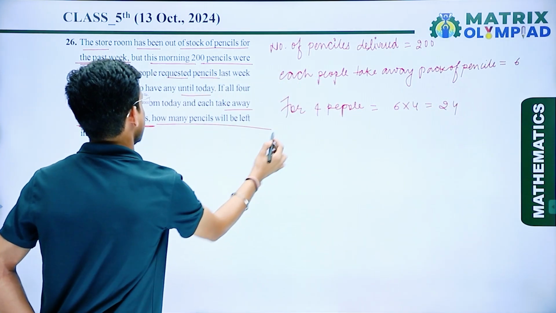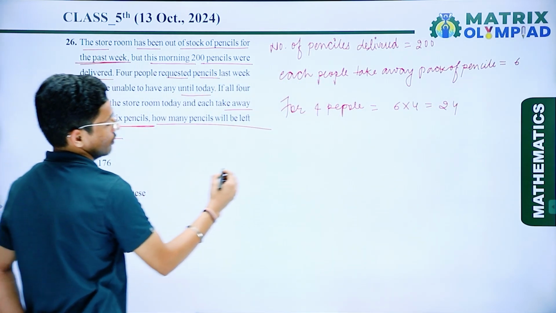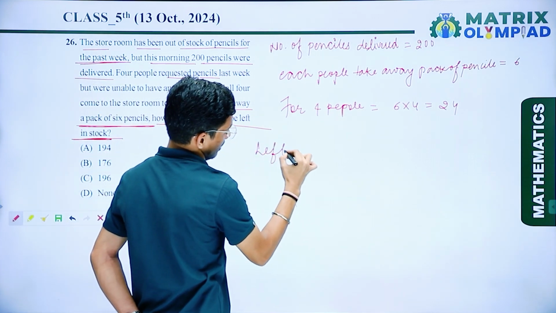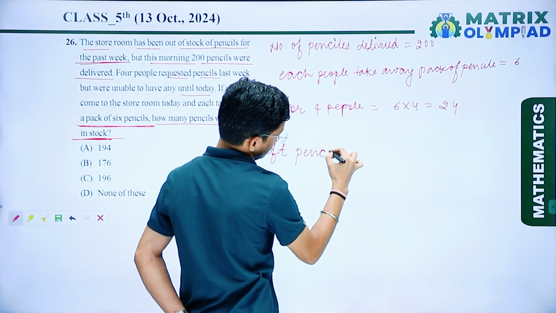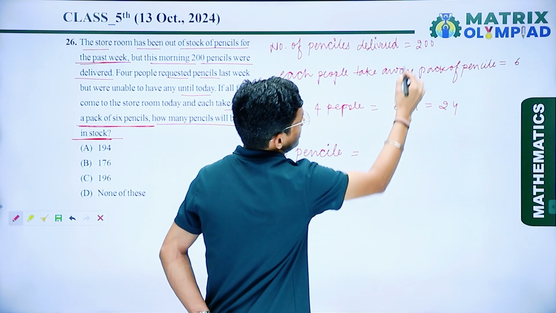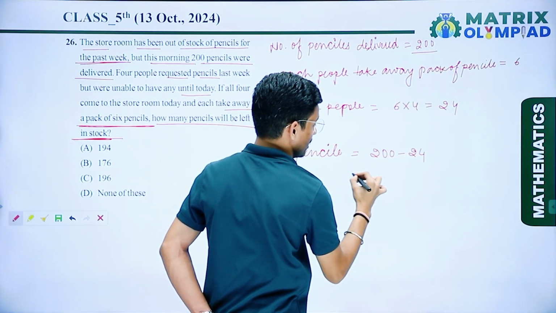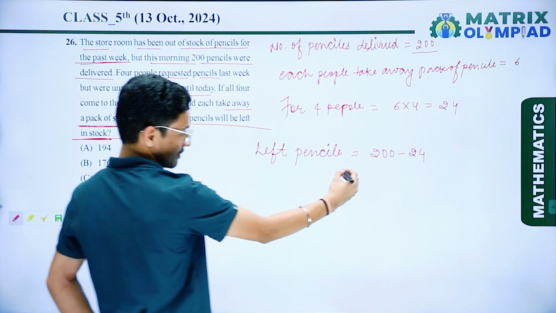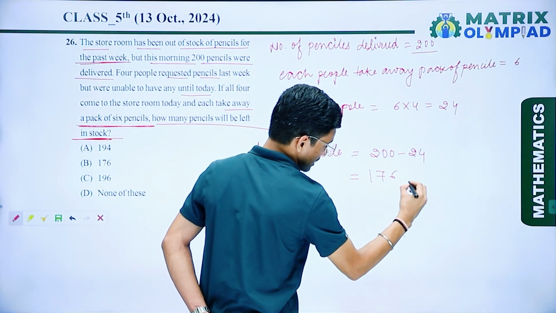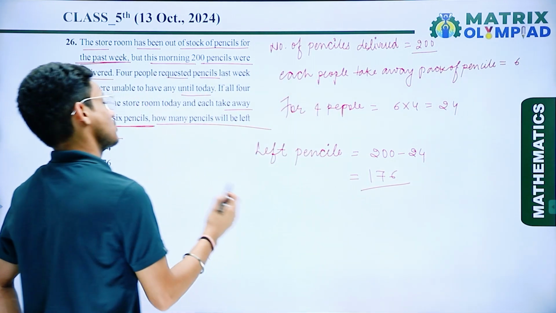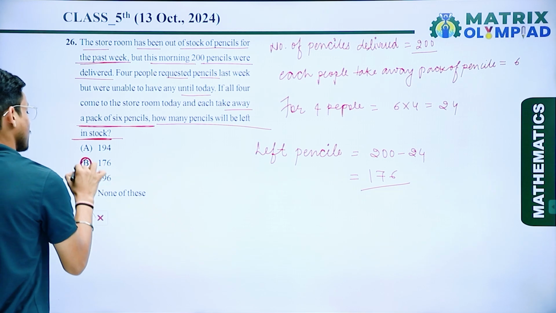So how many pencils will be left in stock? So I can say that left pencils in stock, that is total number of pencils, which is 200 minus 24. So here if I subtract this one, I get the answer, that is 176 pencils. So check which option is correct. So here option number B is the correct answer.